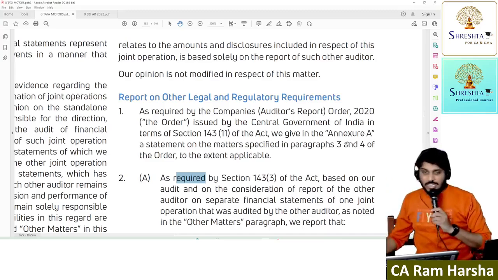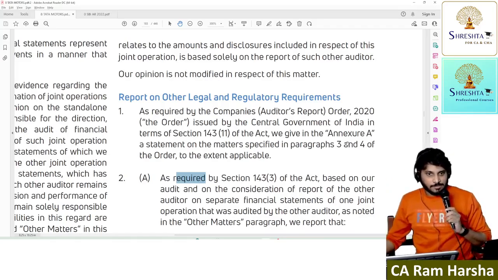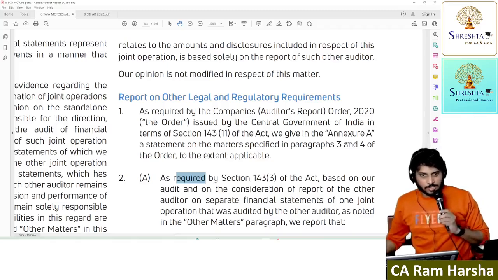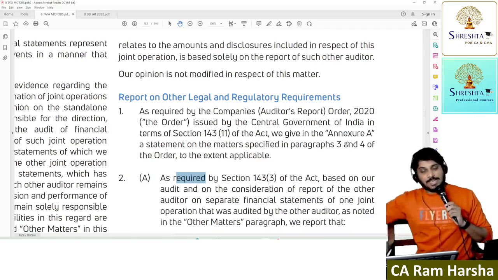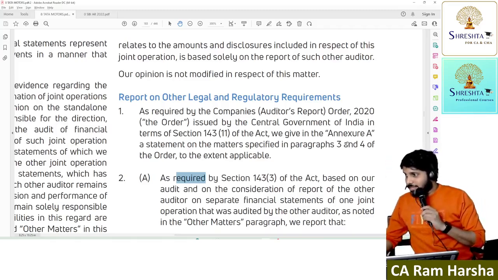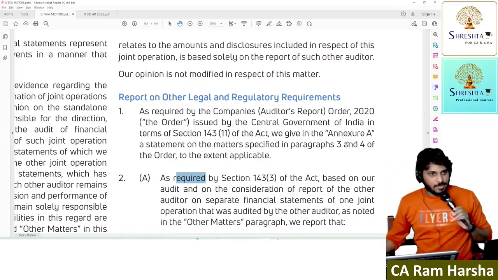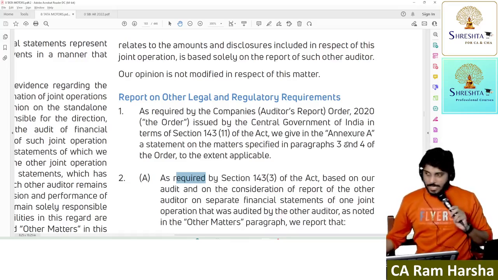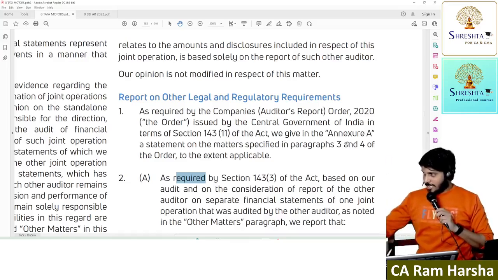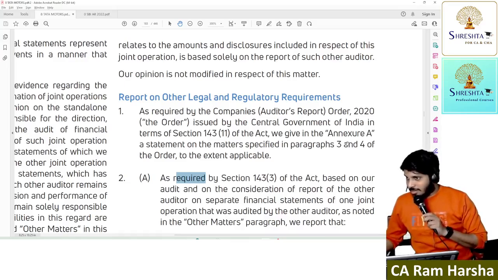Now I'll ask this, my another favorite question. If any of your friends says I'm super in audit, ask him first, did he listen to my class or not? If not, ask him where CARO will come. In the audit report, what is CARO? First ask him, he'll give a super definition. Then ask him, what is it, CARO? He only says 21 clauses are there.